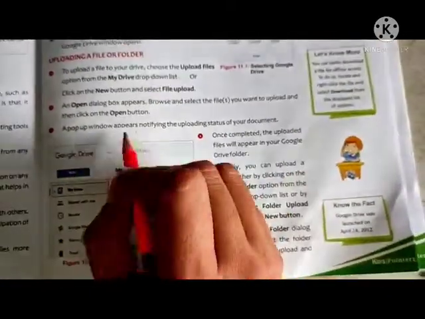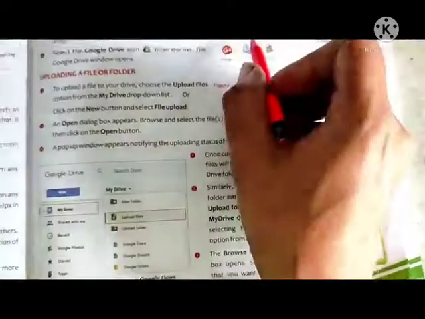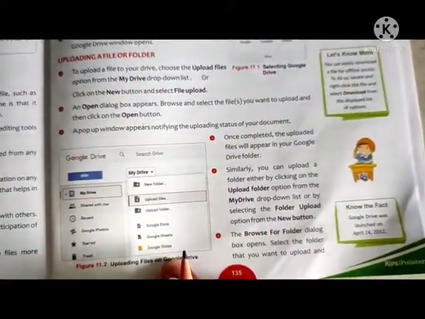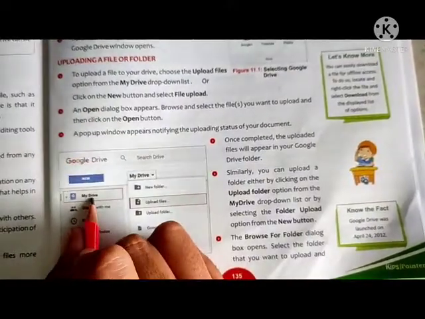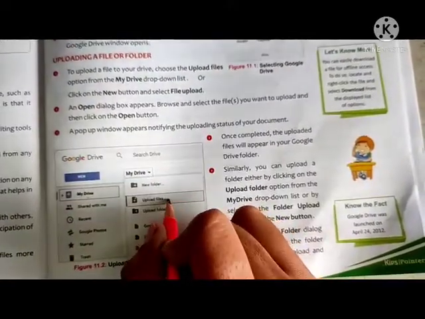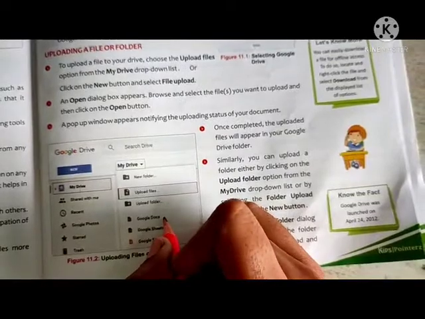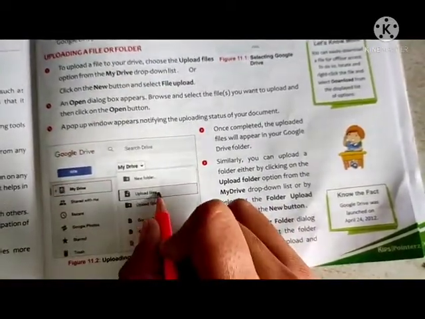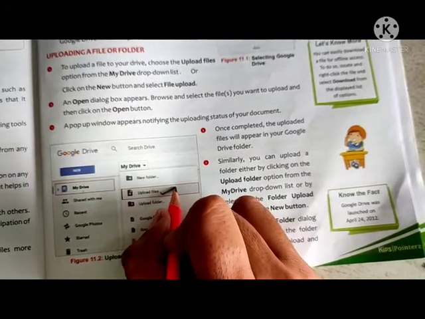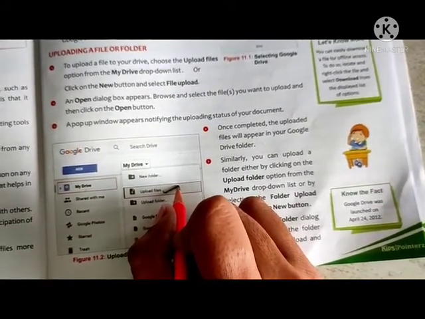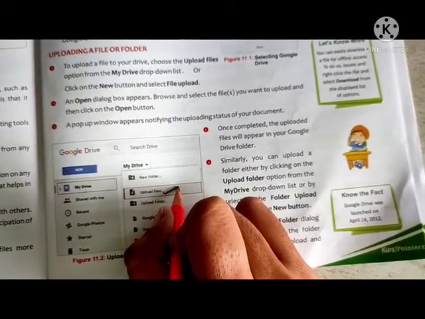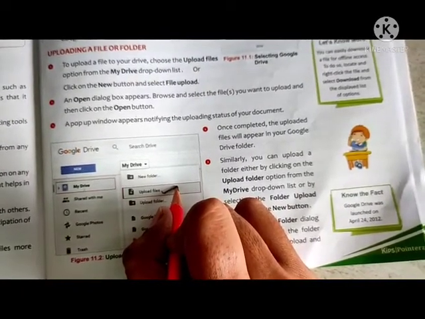How can we upload a file or folder? After opening the drive, this window is opened, and after clicking on My Drive, there are options: upload files, upload folder, Google Docs, Google Sheets, Google Slides. After clicking on upload files, we can upload a file, photo, any other file from our device to Google Drive.